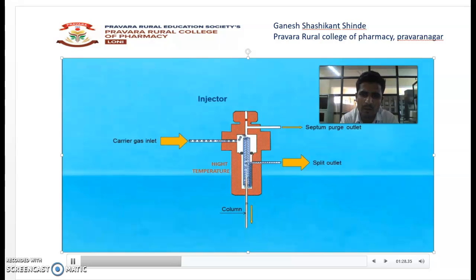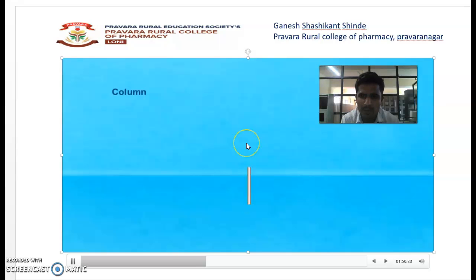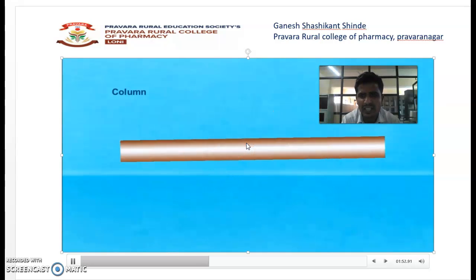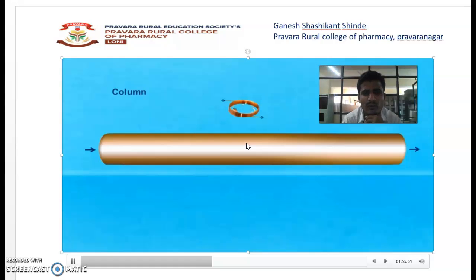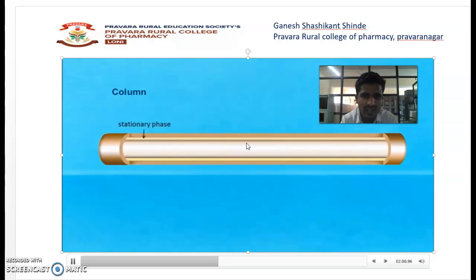When we inject a sample with the help of a syringe, the injector is at a definite temperature, and your sample gets converted to the vaporized state. When it converts into the vaporized state, the carrier gas mixes with your sample and it goes to the column. If you see a transverse section of the column, the column mainly consists of the stationary phase. When you pass the sample along with the mobile phase through that column, what happens?